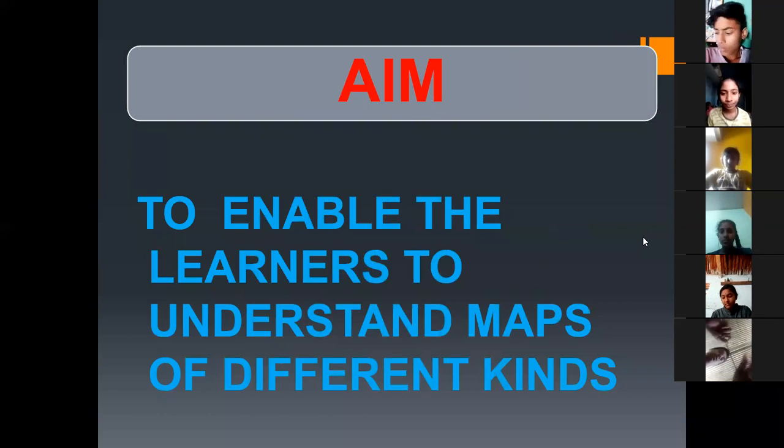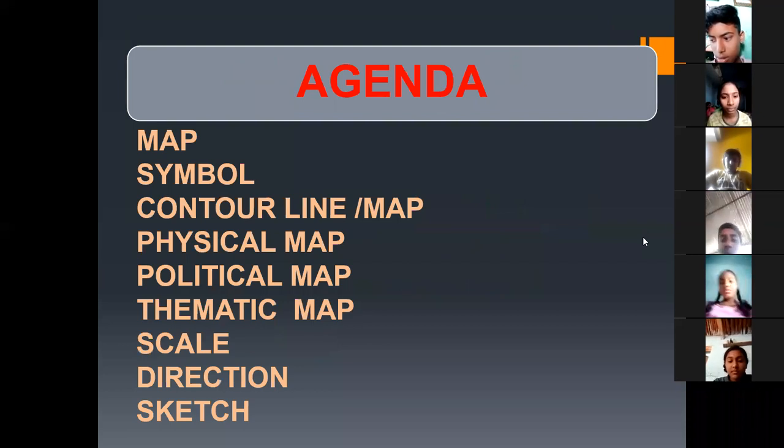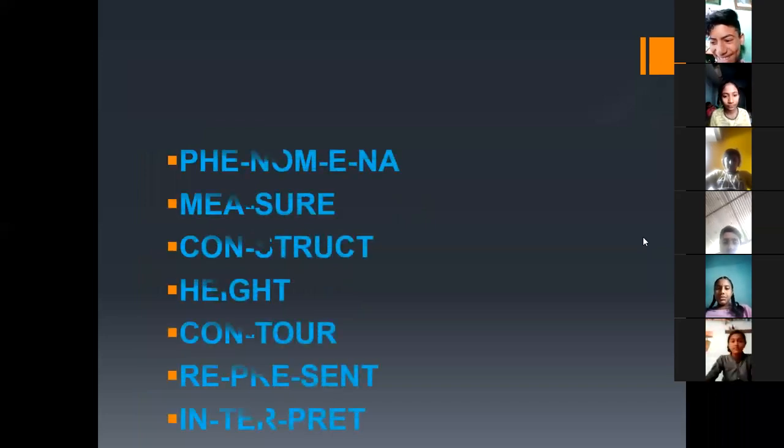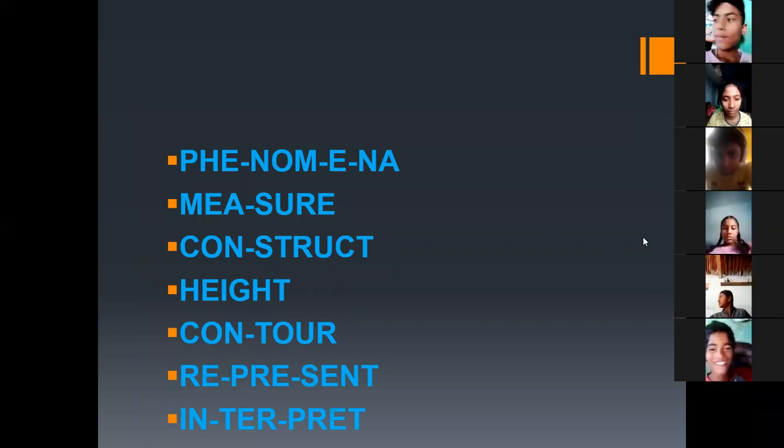So reading maps of different kinds. Our agenda, or aim, is to enable the learners to understand maps of different kinds. We are going to discuss map, symbol, contour line, physical map, political map, thematic map, scale, direction, and sketch. From this lesson, I collected some important words, called keywords or technical words. Please take a screenshot and find out the meanings. Then you may get a better understanding.